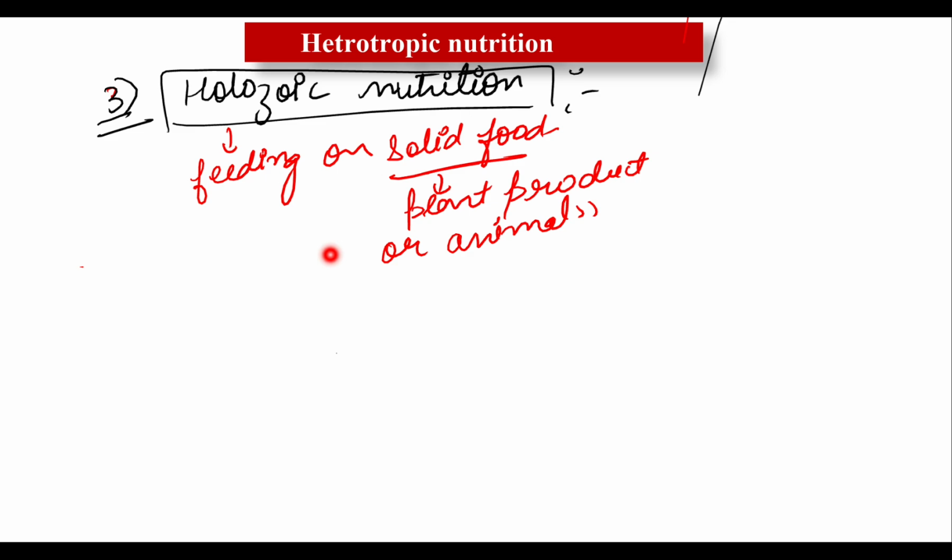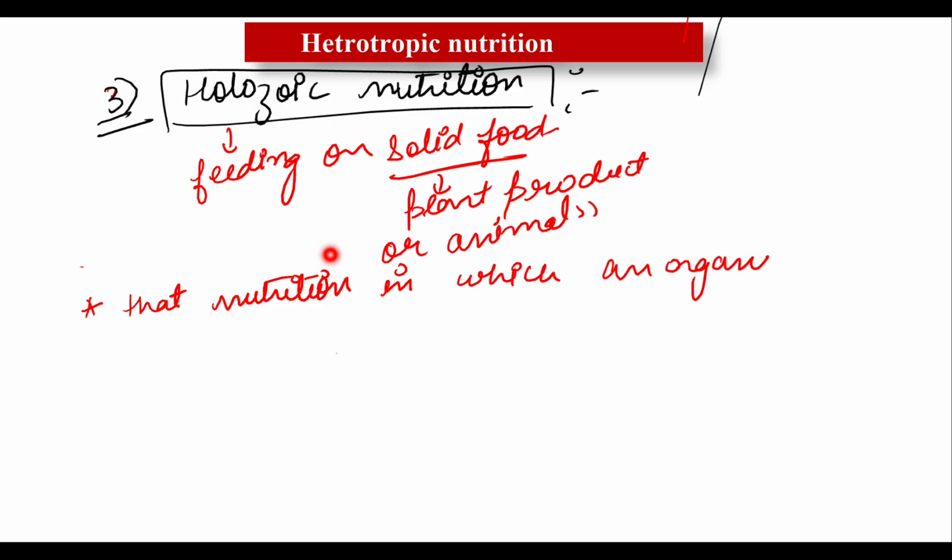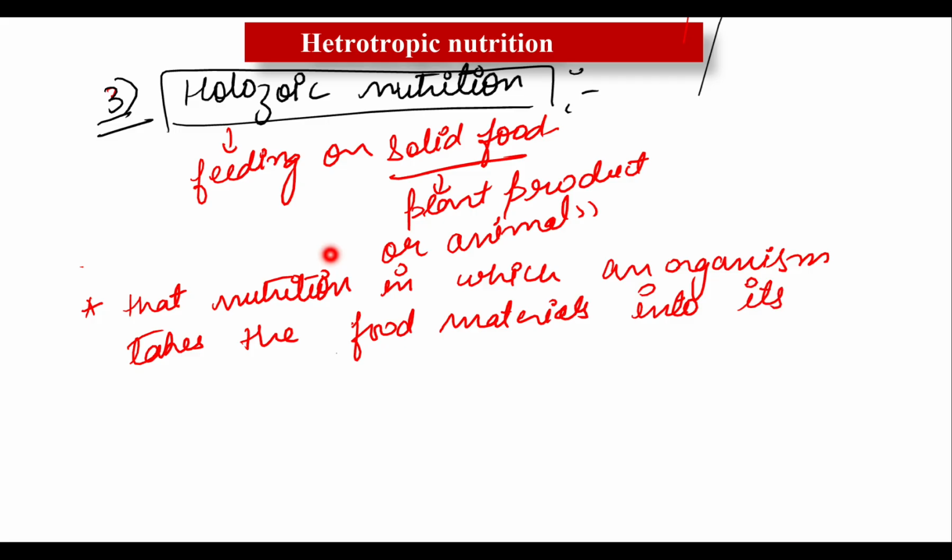So write down the definition. Holozoic nutrition is that nutrition in which an organism takes complex food materials into its body, then digests it. You can write food materials or any complex food materials, it's okay.